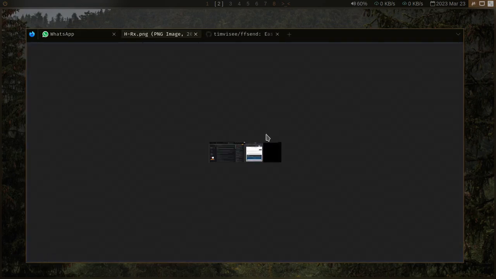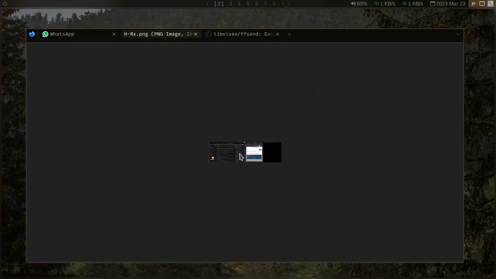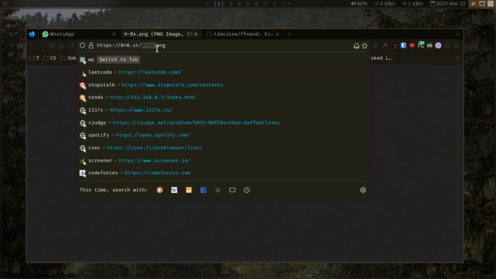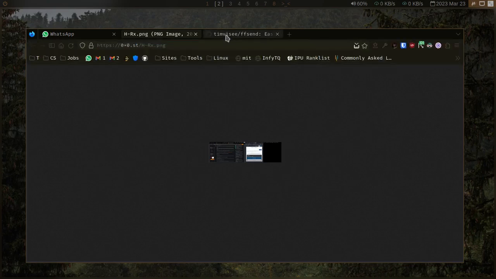Yeah, so the problem here is that this is still not view once, because you can just reload and the image will still be there. And another major problem is it is not encrypted. Anybody will be able to see this image, whoever has the URL, which is pretty easy to guess. So this is not workable.